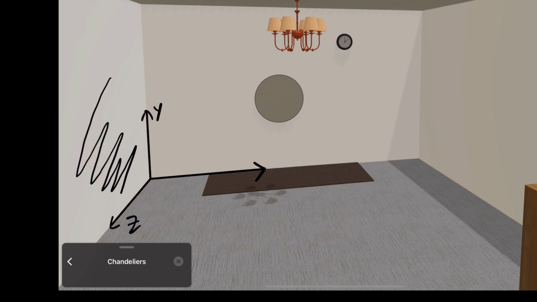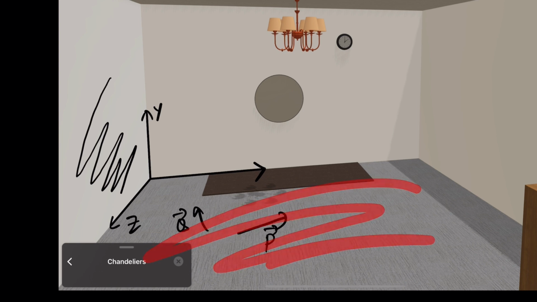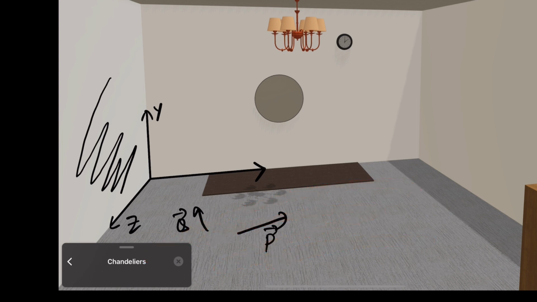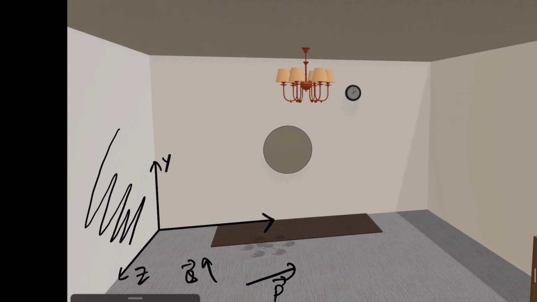Two vectors lying on the xz plane, say this is p vector and this is q vector, are lying on the same plane, the xz plane, this floor. Now analyze the ceiling: is its plane xy, xz or yz? I don't know, you guess, as your homework.